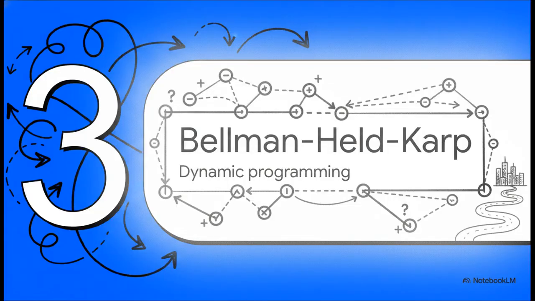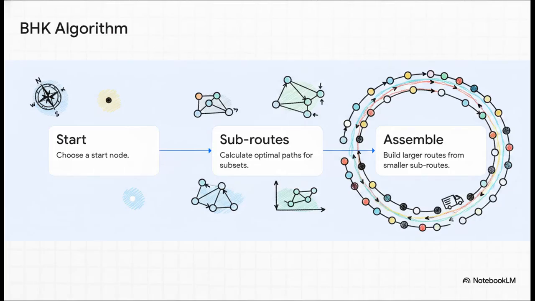Section 3. The Bellman-Held-Karp algorithm. So, if the naive approach takes a literal eternity, how on earth do we fix it? We clearly can't just check every single path. Well, enter the Bellman-Held-Karp algorithm. By using a really cool technique called dynamic programming, this algorithm cleverly breaks this giant monster of a problem down into smaller, overlapping subproblems. Instead of calculating entirely new routes over and over again, it figures out the shortest paths to smaller clusters of cities, subsets, and then just stores that answer. Then it essentially builds the final route by looking up those smaller optimal subroutes.